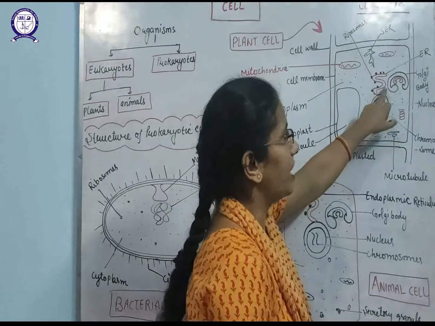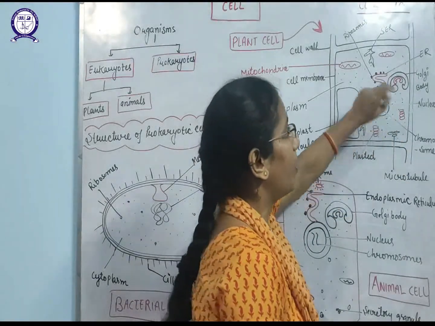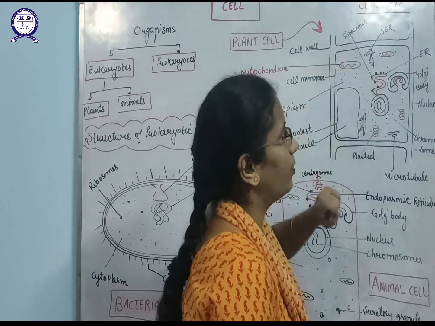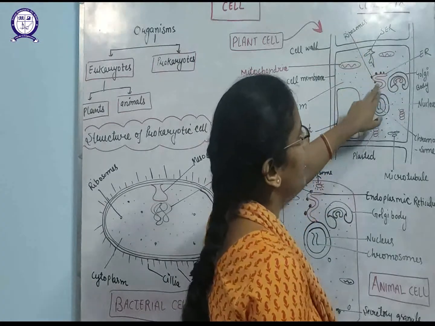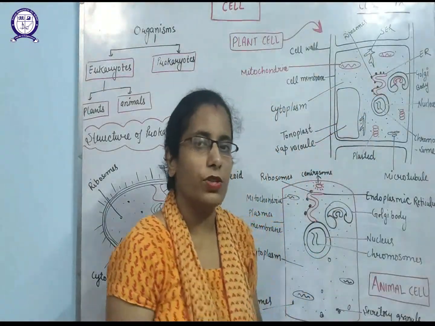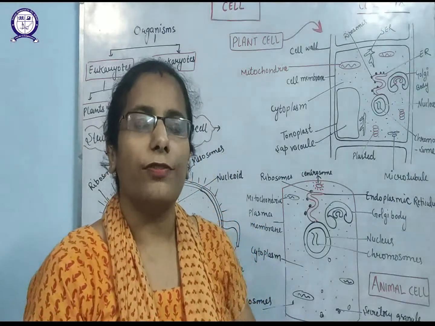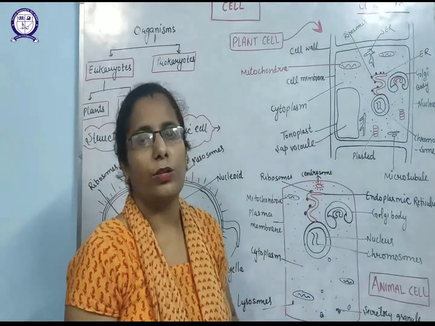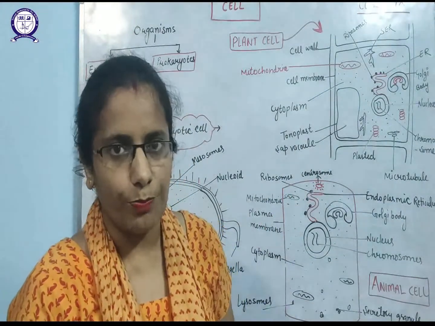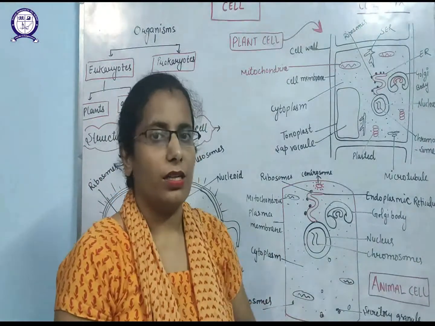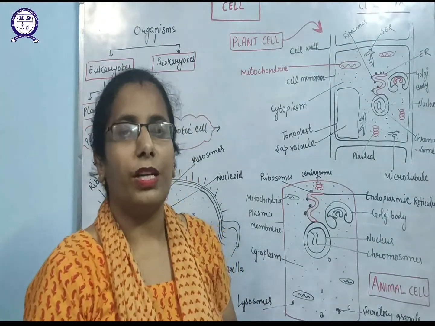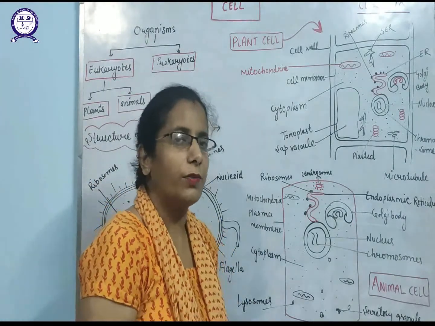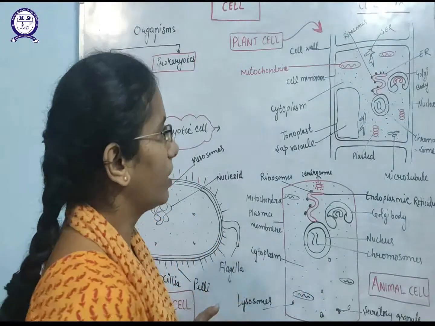Above the nucleus is the ER, endoplasmic reticulum, and above the ER you can see black dot-like structures. These are known as the ribosomes. So ribosomes are present over the ER. The ER which has the ribosomes is known as rough endoplasmic reticulum, and the ER which does not have ribosomes is known as smooth endoplasmic reticulum. The main function of RER is protein formation, and the main function of smooth endoplasmic reticulum is lipid synthesis. So there are different functions performed by different cell organelles.